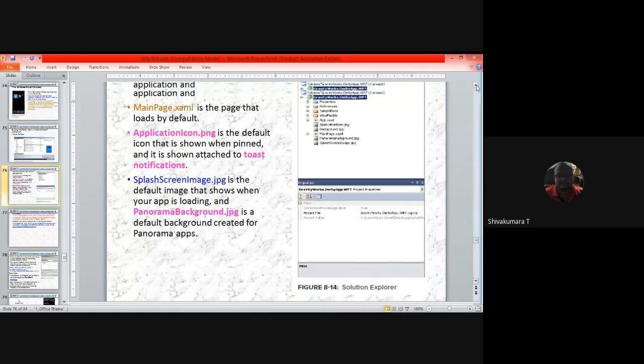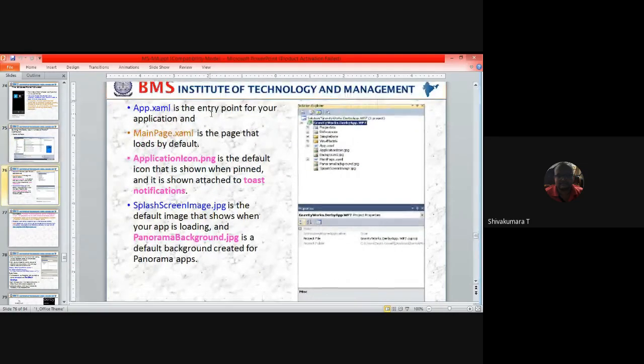The next step is that app.xaml is the entry point for your application.